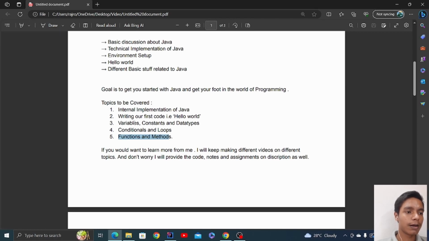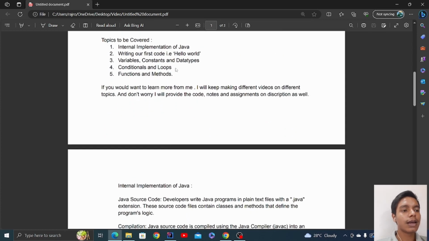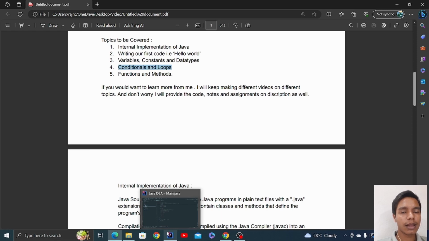Yeah, we are pretty much done with the data types and variables and constants and everything. Now conditionals and loops, what these terms are, and then we will move on to the functions and methods and things.